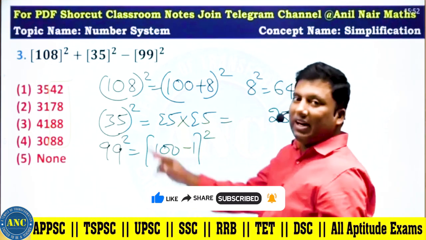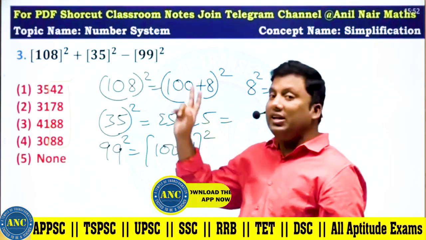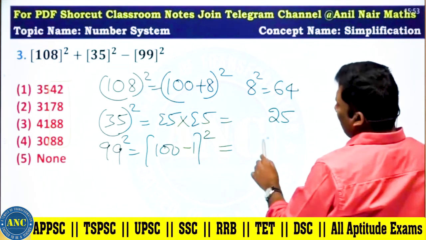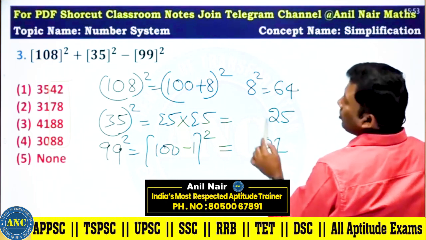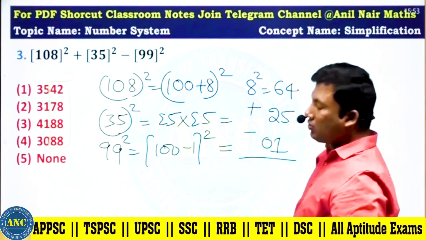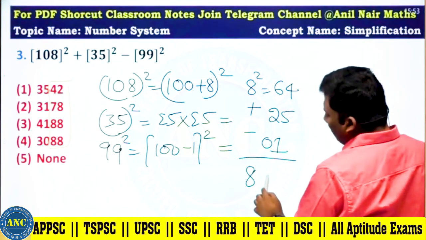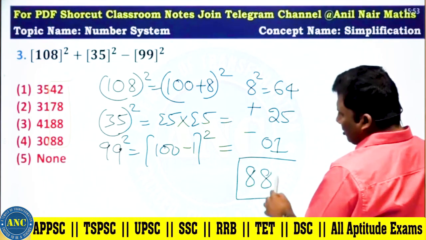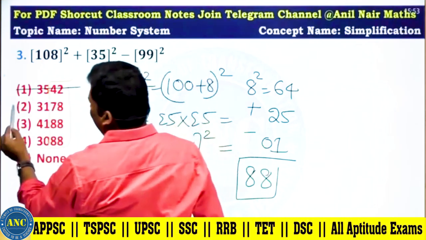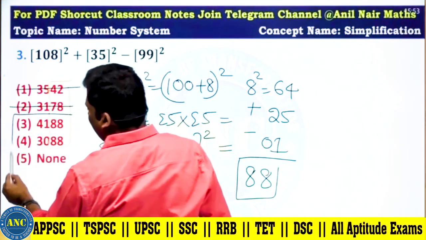Please do not find 108 square, 35 square, 99 square and waste your time. 100 minus 1 squared, it is 01. So it is a plus sign here, and a minus sign here. 64 plus 25, 89 minus 1, 88. Only the first option; the second option we eliminated.